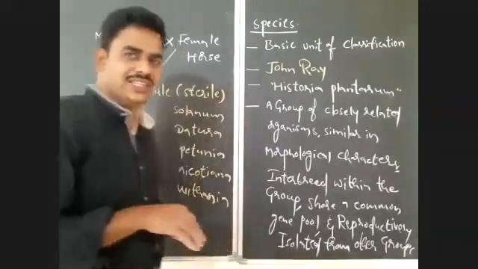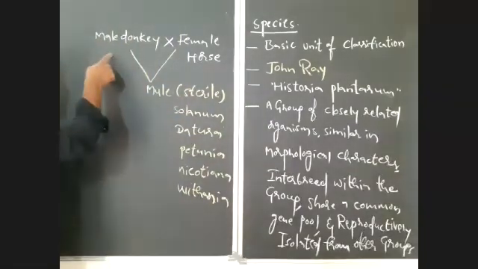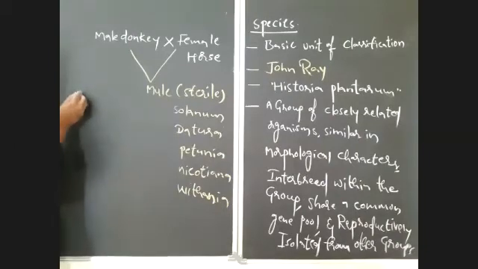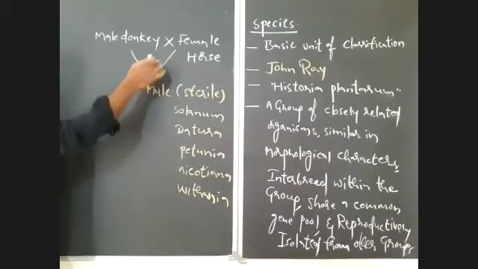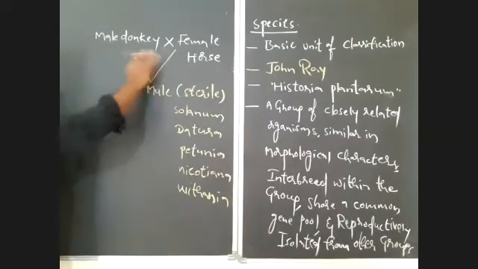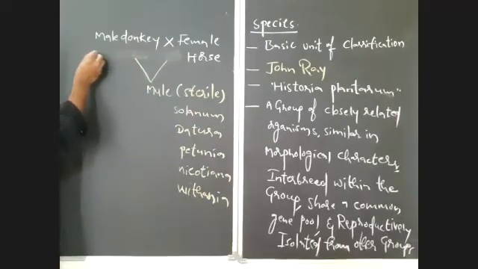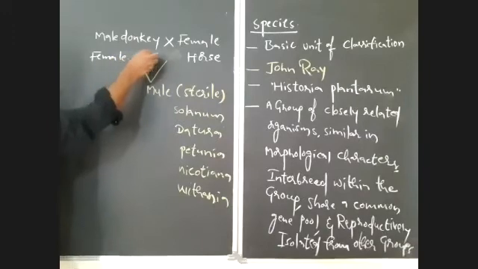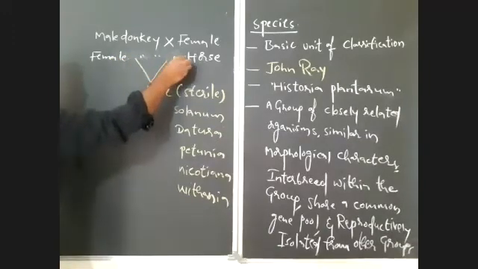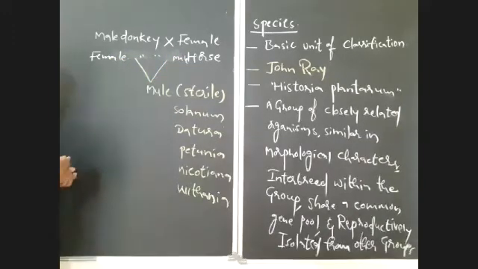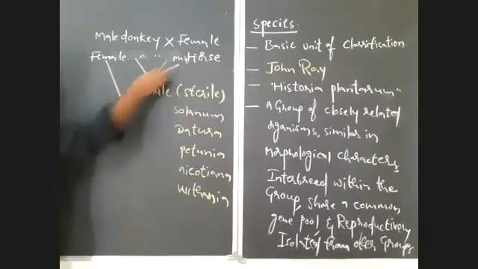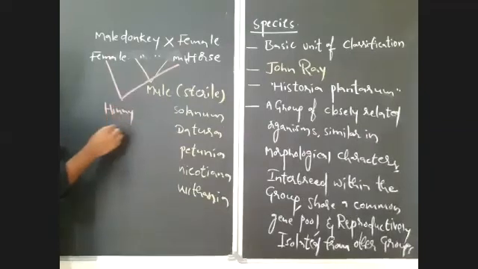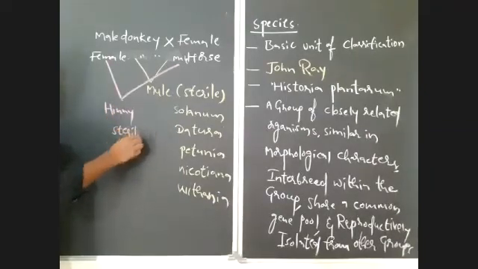If you cross the opposite, that is a female donkey and a male horse, what will you get? You will get hinny. It is also sterile.